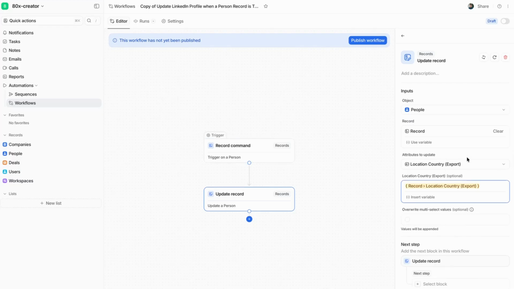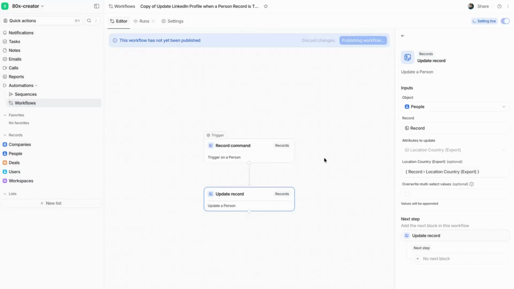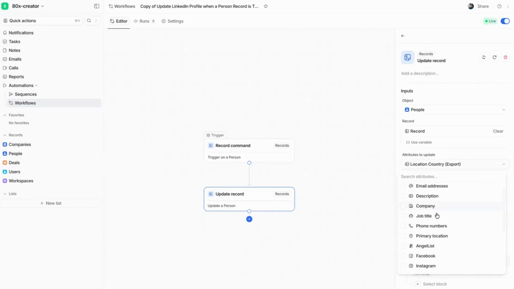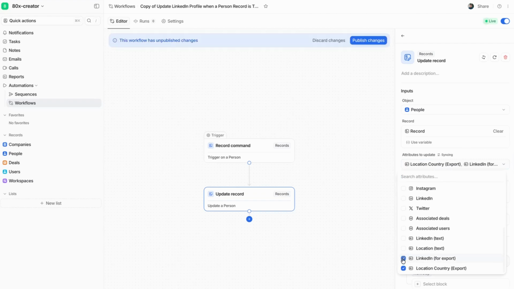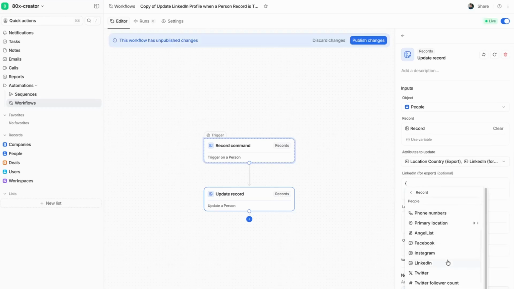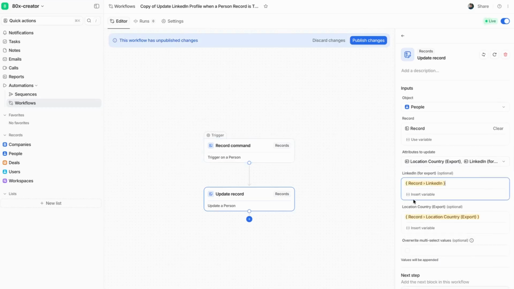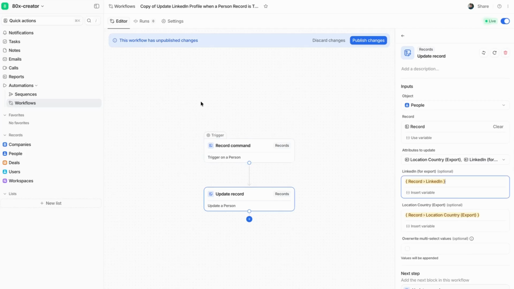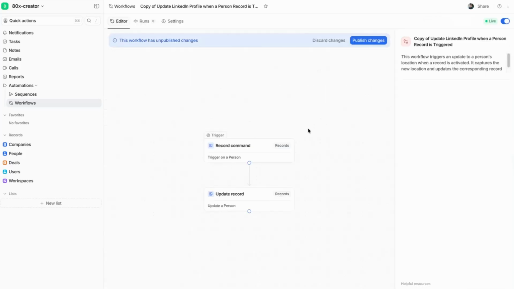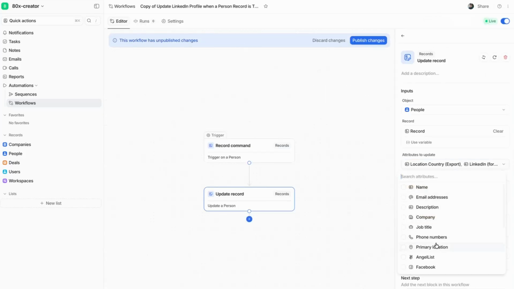Now, you will have noticed, of course, that you could have done them both at the same time by updating both records. So on this update record step, we could have said location country, we're going to update that, and LinkedIn, we're going to update that. And then you could have chosen LinkedIn here with insert variable LinkedIn. But this is perfectly valid and can work. I personally prefer just updating one attribute at a time. It allows us to reuse these workflows for different cases, right? We might not always need to export the LinkedIn profile. We might not always need to export the country. So I personally like splitting them up, but you can do as you wish.